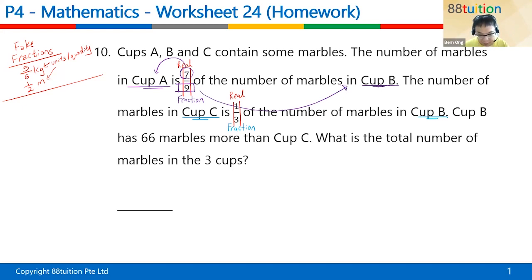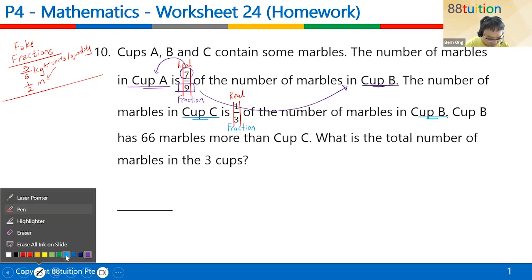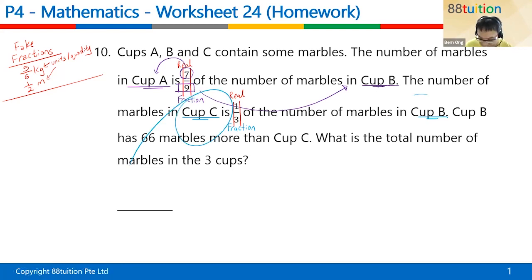All right, so every time you got two items, you do that. Two items means what? Cup C versus cup B, for example, and there's a fraction in the center. What do you do? The numerator is for the front and the denominator is actually for the back. All right, so this is a very useful tip.